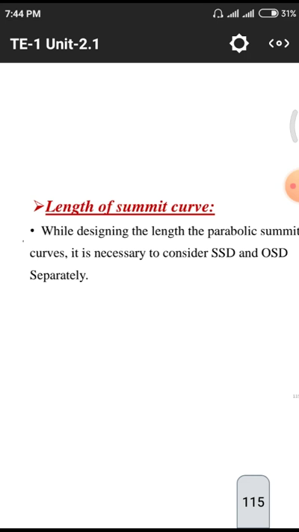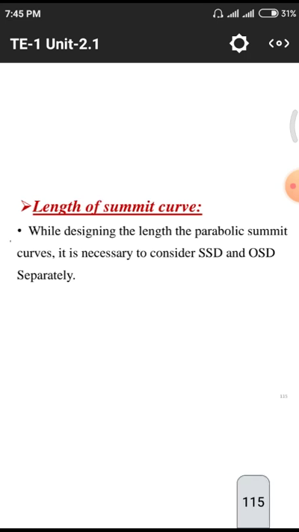What is the length of the summit curve? Those are depending upon stopping sight distance and others, because while we are traveling on those summit curves, the length is so low because of these environmental parameters and other wildlife parameters. We need to construct as low as possible to strengthen the wildlife characteristics and other forestries.